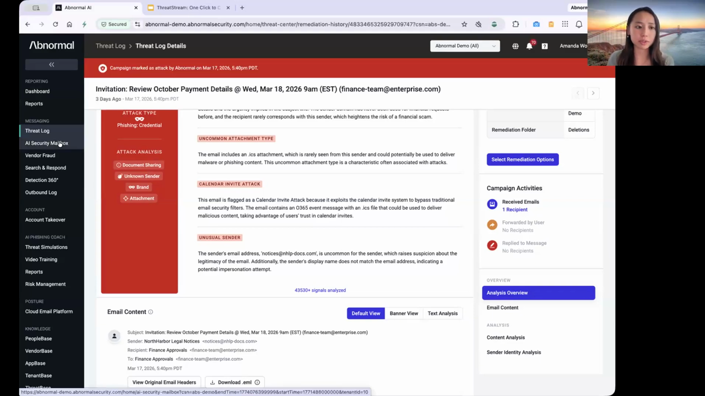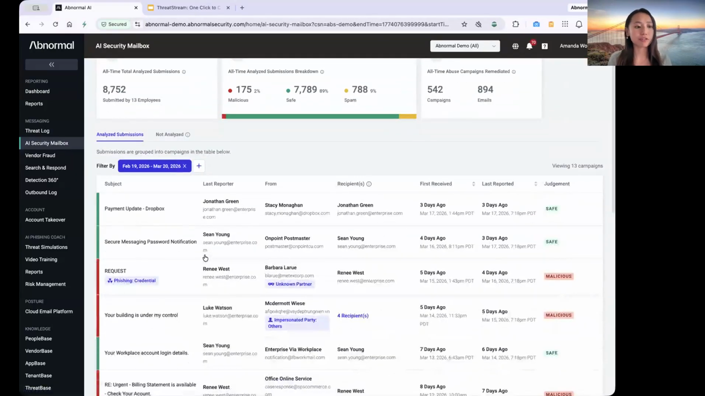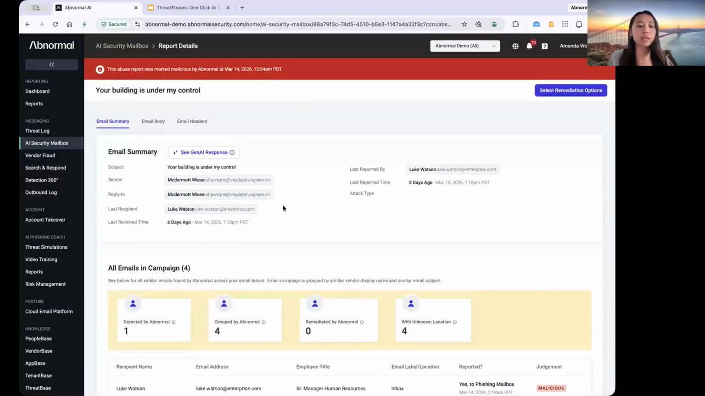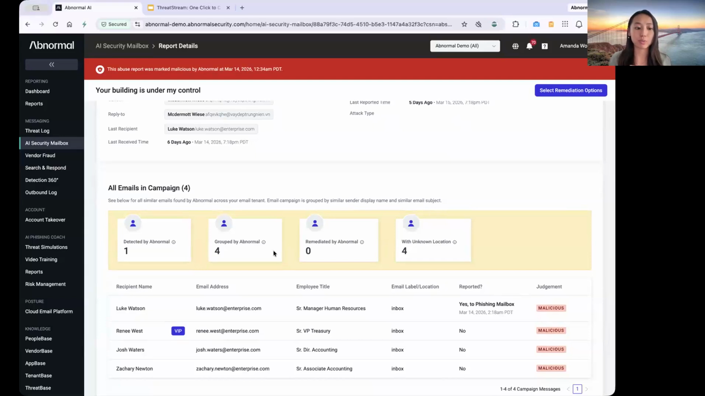Another way that Abnormal is also stopping these threats is using our AI security mailbox. We know that end user triage can take hours of time for you guys. So AI security mailbox really helps alleviate this. For example, we have here Luke. We are able to remediate campaigns. Once an end user reports one email to the phishing mailbox using the phish report button, we're able to catch all similar emails that are also in that campaign without your security team having to manually search through inboxes to find associated messages.